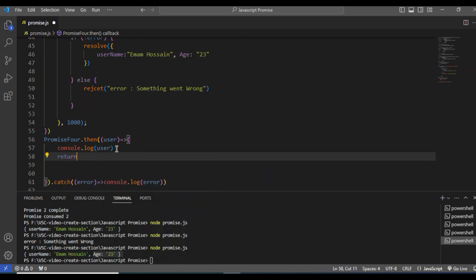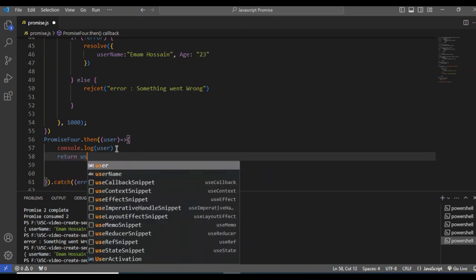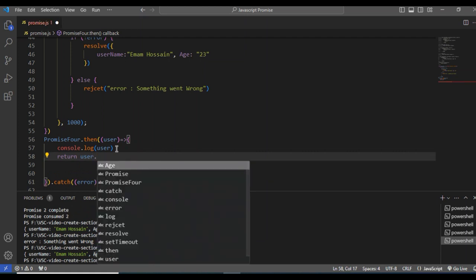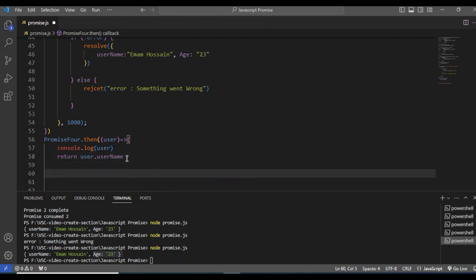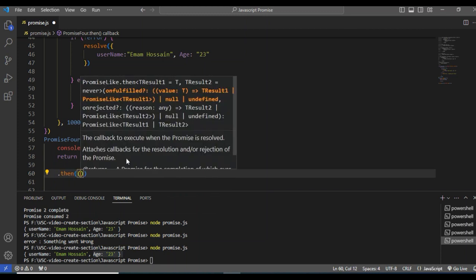I have to return something from the user, the username. When I return it, I will get this value in the next step.